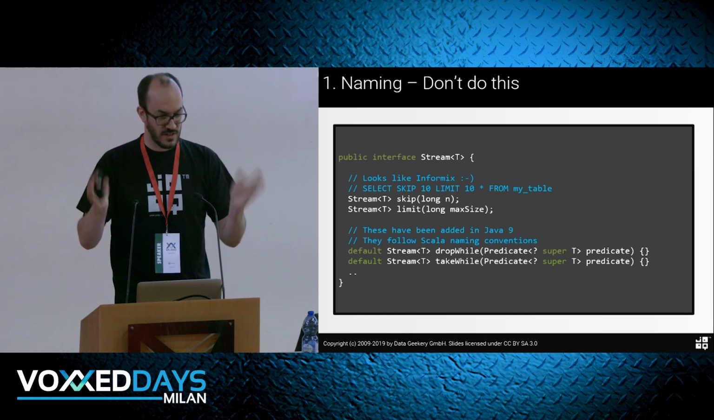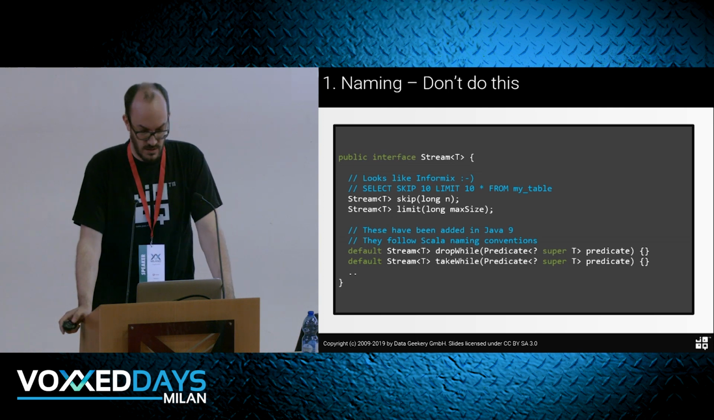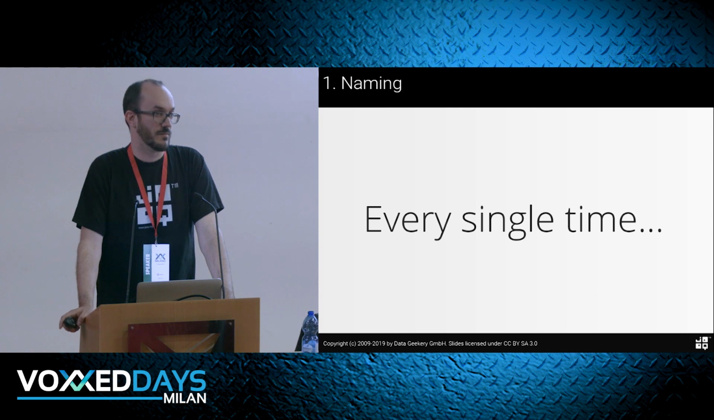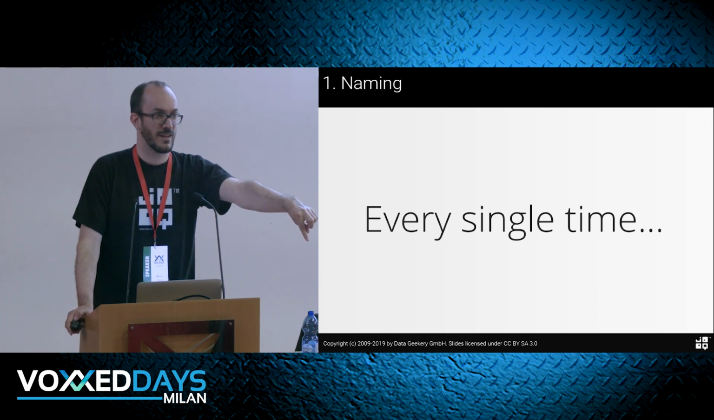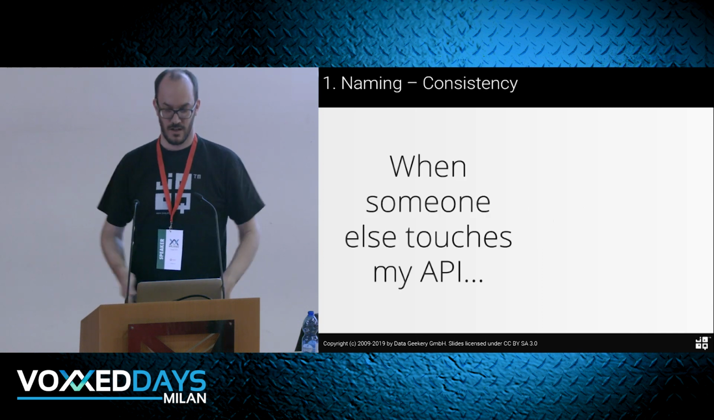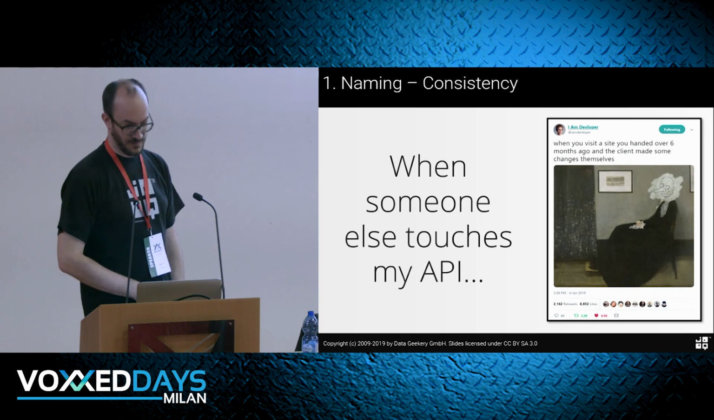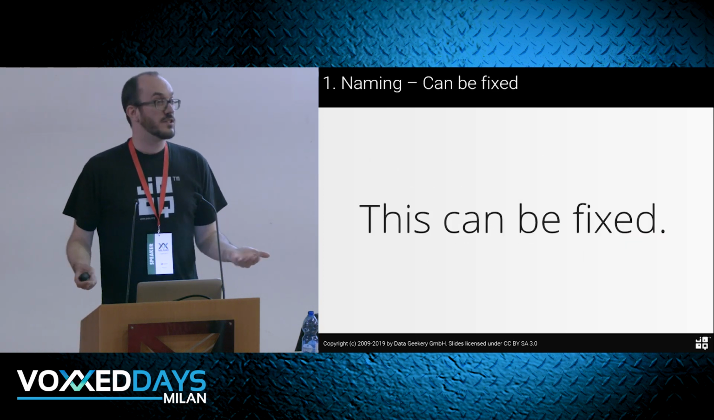This concept, skip, is now well understood, so it could have been just called skip while. You know how this happens, right? Every single time. Why does this happen? One person implemented this supremely nice API, and someone else touched it, and it was not peer reviewed. That's how it happens. The language has changed, and usually it can be fixed.